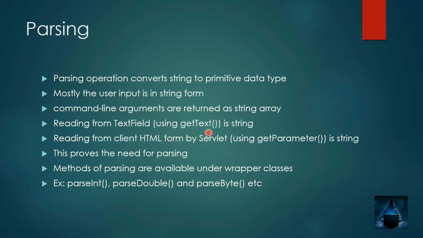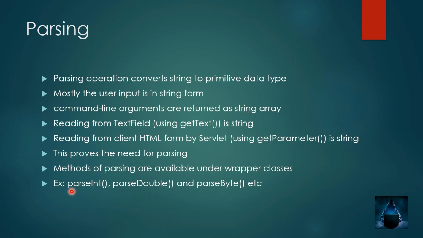Same way, whenever you go with web applications developed using servlet concepts of Java. In later videos we are going to learn about servlets also, and there we will use the getParameter method, which again returns the input as a string. So this proves that we need the concept called parsing to convert string values into other values. For example, if I want to convert a string into an integer value, or a string into a float value or double value, or any of the primitive data types, we need to undergo a process called parsing. There are some methods available under parsing, which come under wrapper classes.